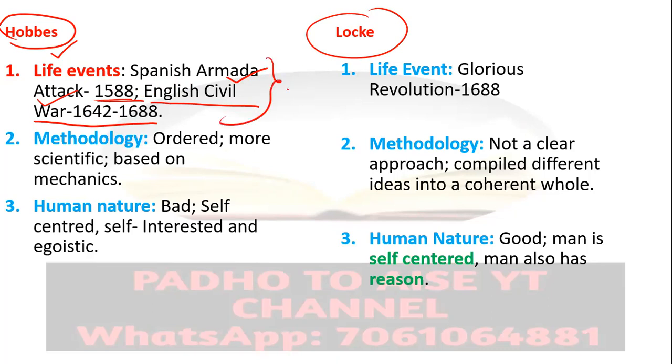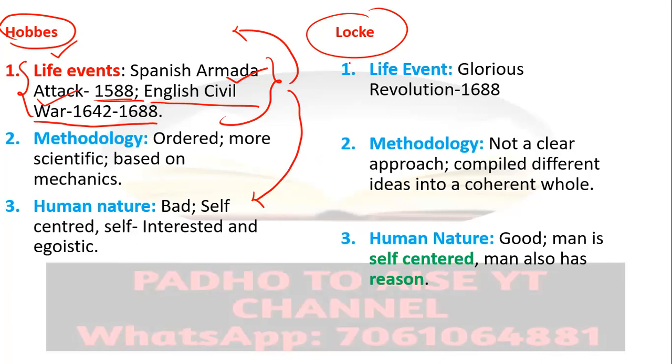And from both these events, Hobbes concluded that human beings are not good at all. The human beings are bad. So the conclusion which he drew on human nature is clearly guided by his life events, by how he was surrounded by the situation, that guided his perception of human nature. He came to the conclusion that human beings are bad, they are self-interested, they are egoistic and self-centered.